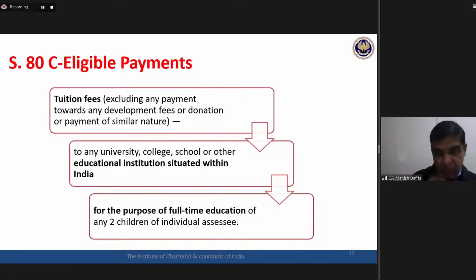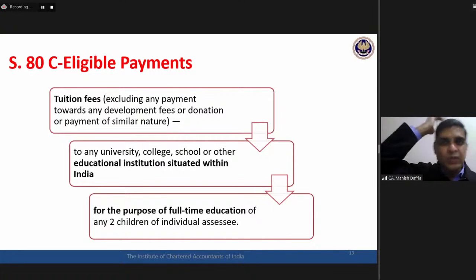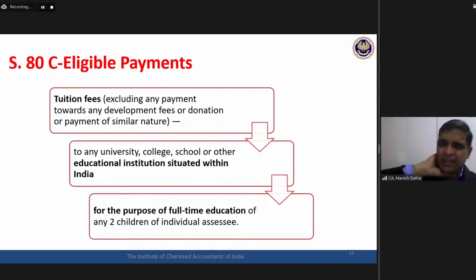Lot many smaller things, lot many say hidden issues involved. So tuition fees only, educational institution in India for the purpose of full-time education. The fees must have been paid for the full-time education. So that's why number of times a question is asked to me whether sir fees paid to any coaching institute can be covered here, because that is not a full-time education. So that is not covered here. It has to be a full-time education. Okay. So for the purpose of full-time education of any two children of individual assessee.